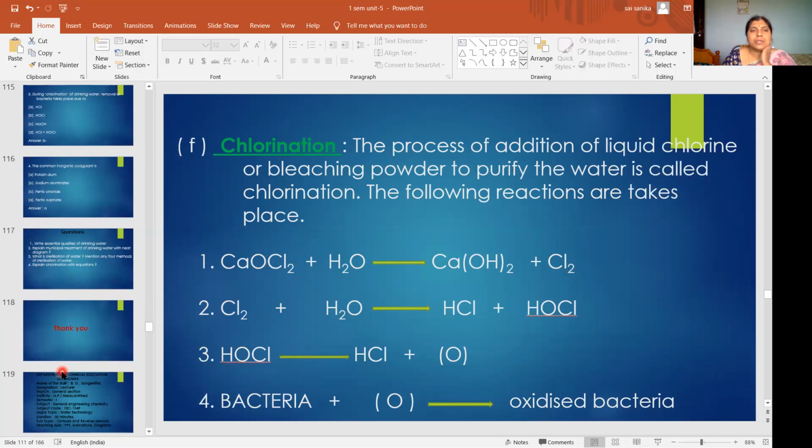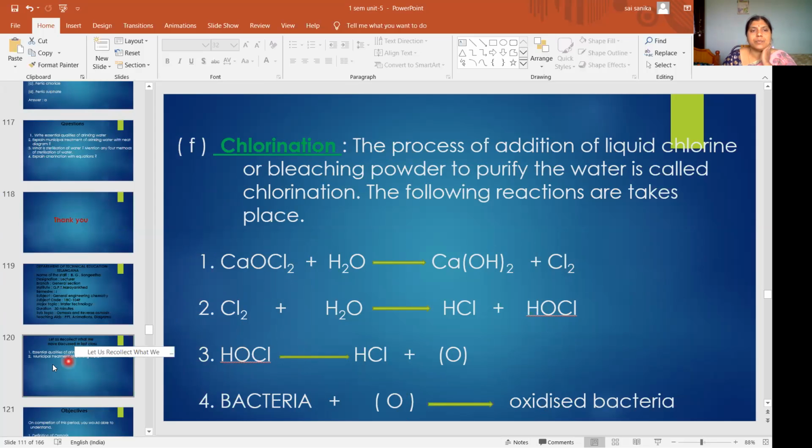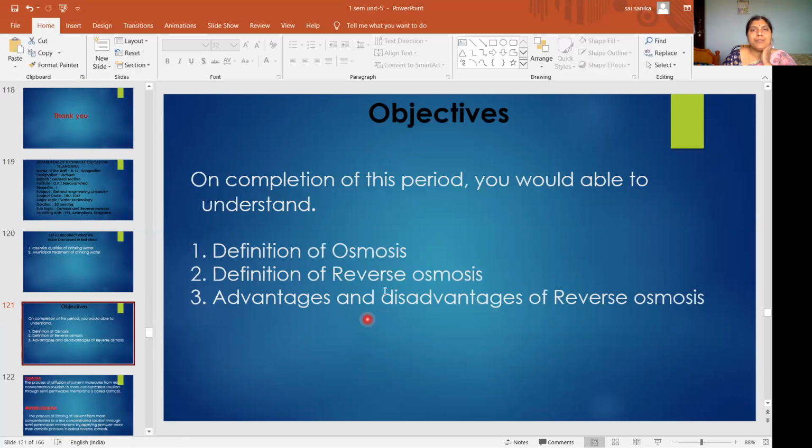So our today's topic is osmosis and reverse osmosis. Those are the topics we discussed in the last class. So objectives: after completion of this period, you will be able to understand these topics: definition of osmosis, definition of reverse osmosis, and advantages and disadvantages of reverse osmosis. You might have studied this in the 10th standard. What is osmosis? What is reverse osmosis? Today we will discuss osmosis and reverse osmosis.